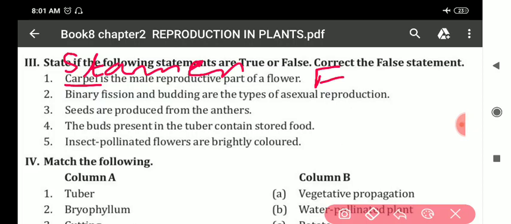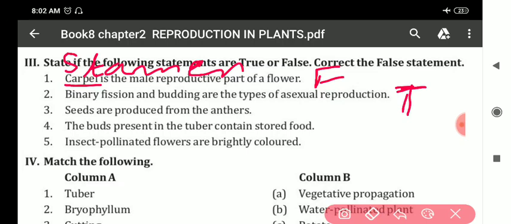Next, second: binary fission and budding are the types of asexual reproduction. This statement is true. Clear? This statement, it is true.